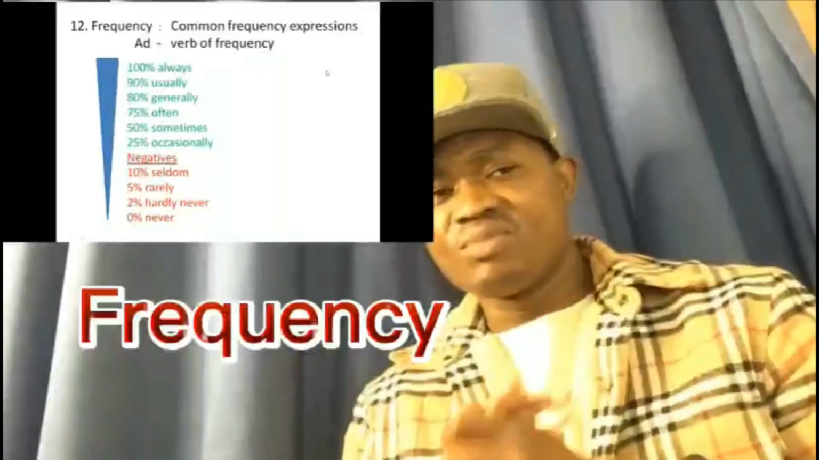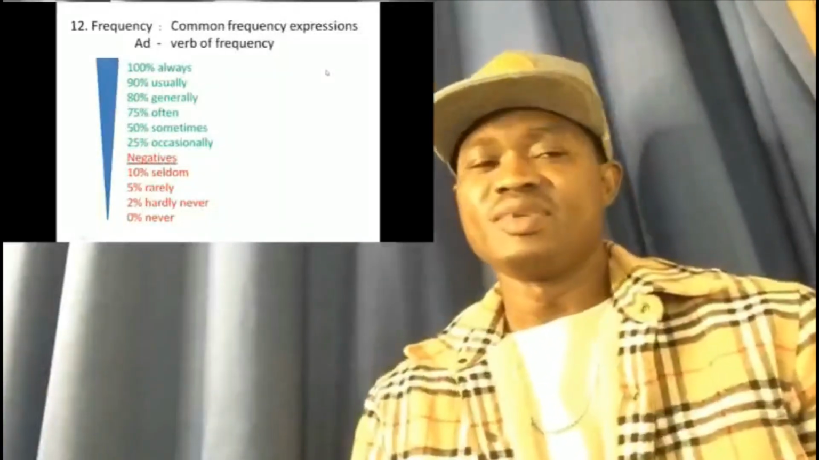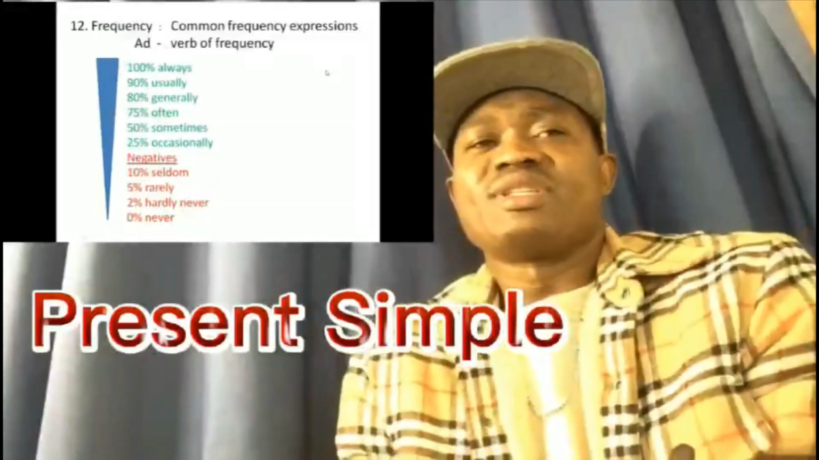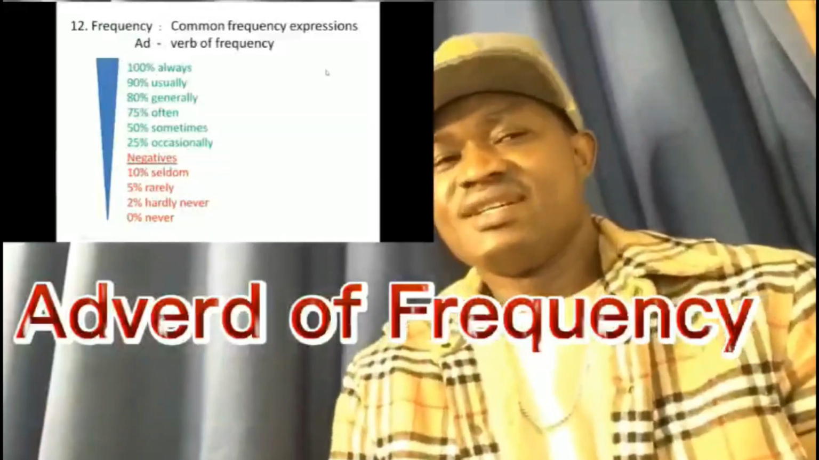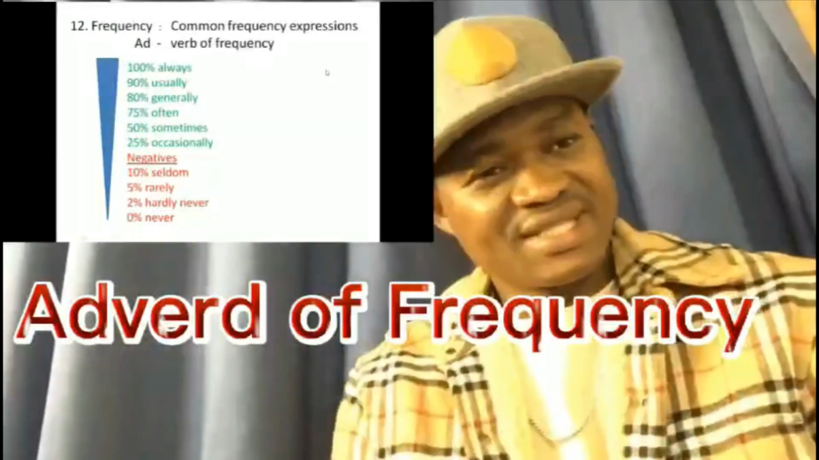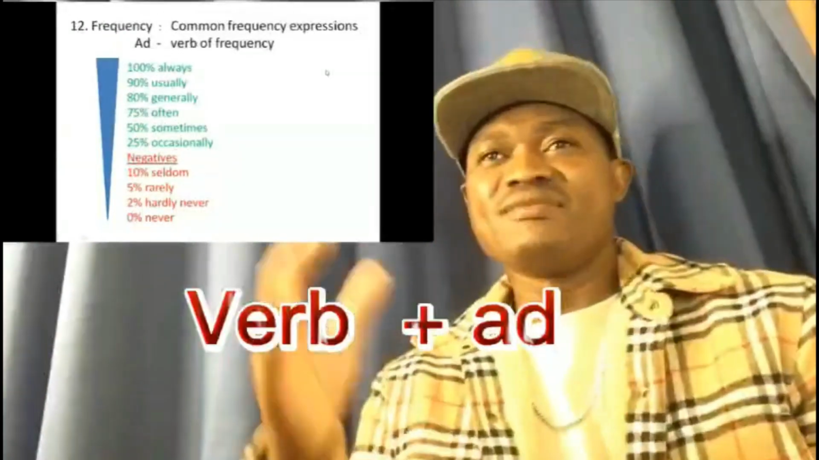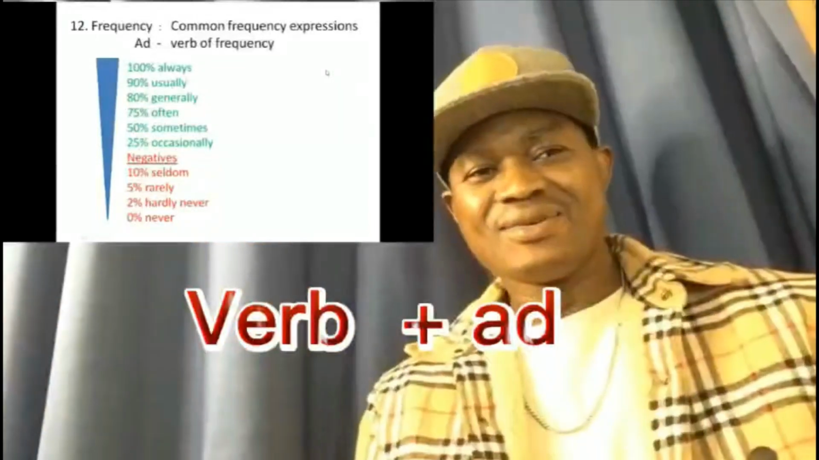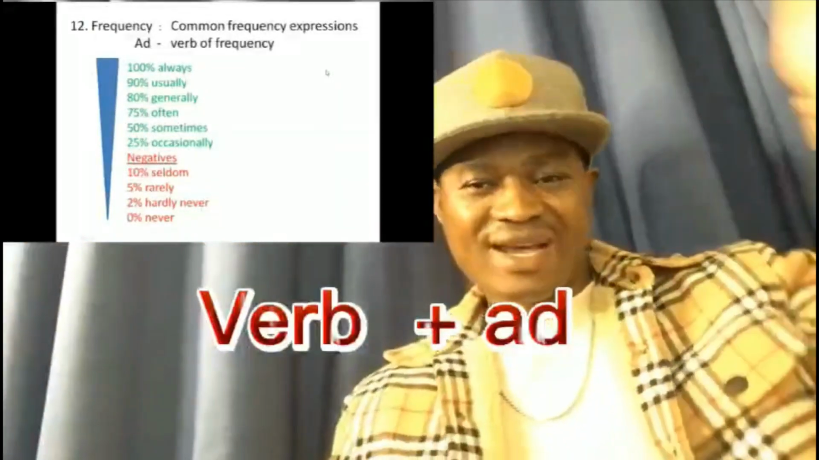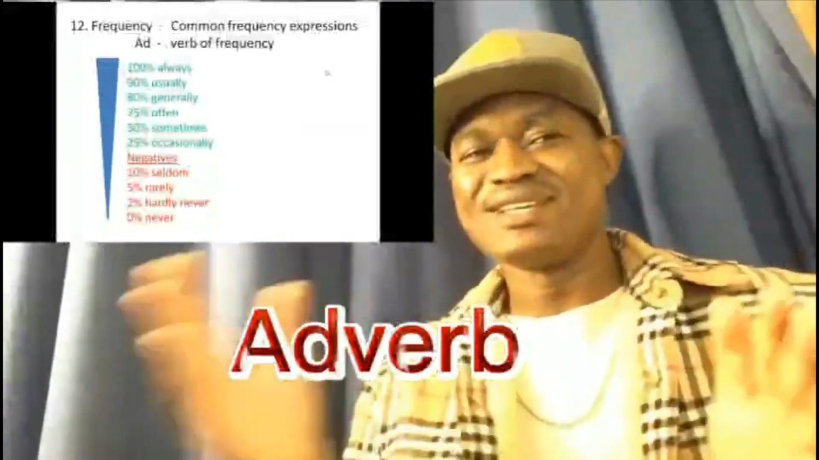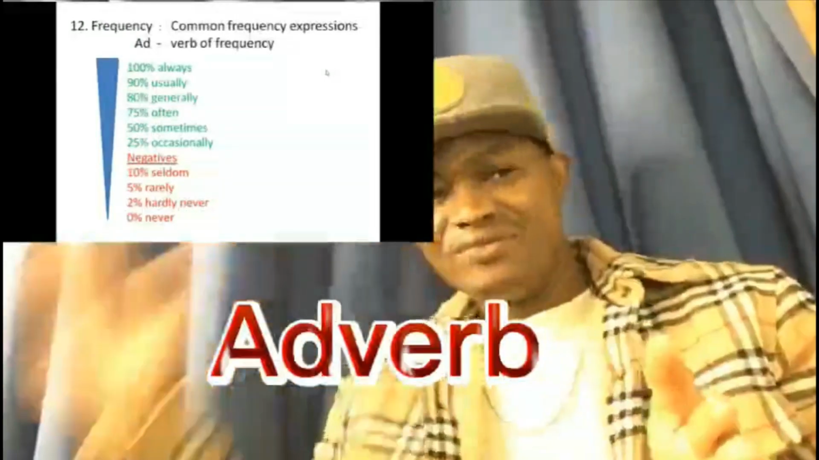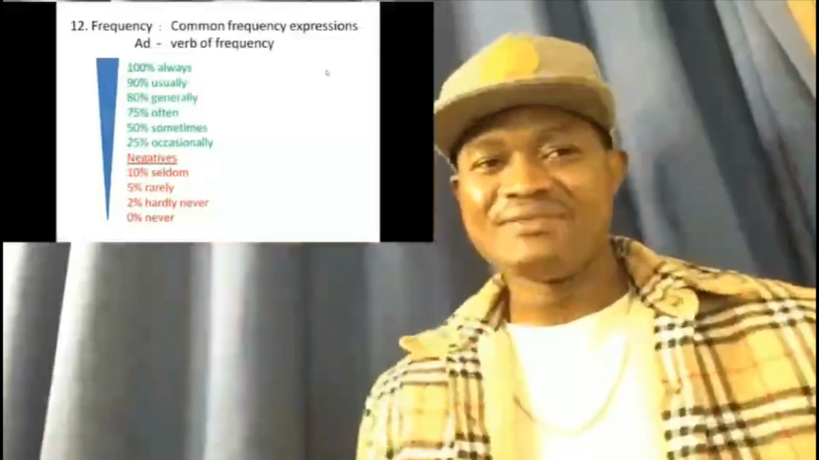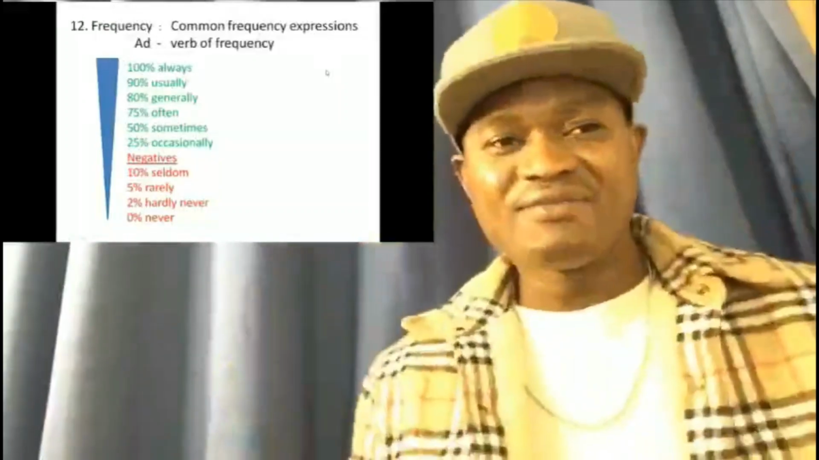All right, guys, let's talk about frequency in present simple. In present simple, when we are talking about frequency, we have to think first of the adverb of frequency. When we say verb, we say add. So this is the verb, and we add something on the verb that we call an adverb. I think that's a simple way to understand adverb: it is the addition to the verb. What we add to the verb is an adverb. So we are talking about adverbs of frequency.